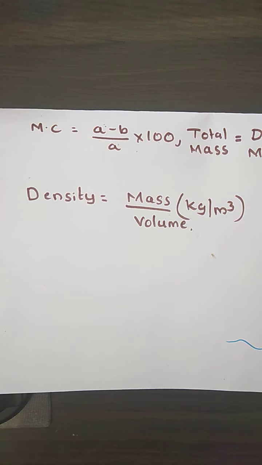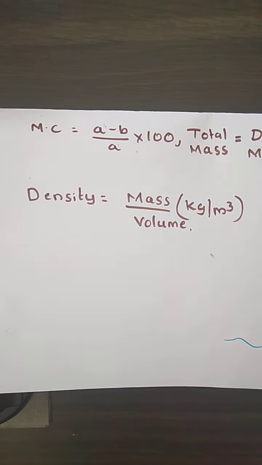Then we have seen the different chemical characteristics. In that we have seen the proximate analysis, the fusing point of ash, and the energy content of solid waste, which is measured in kilojoules per kg. Then we have seen the different biological characteristics that solid waste will have. This we have seen in the last class.